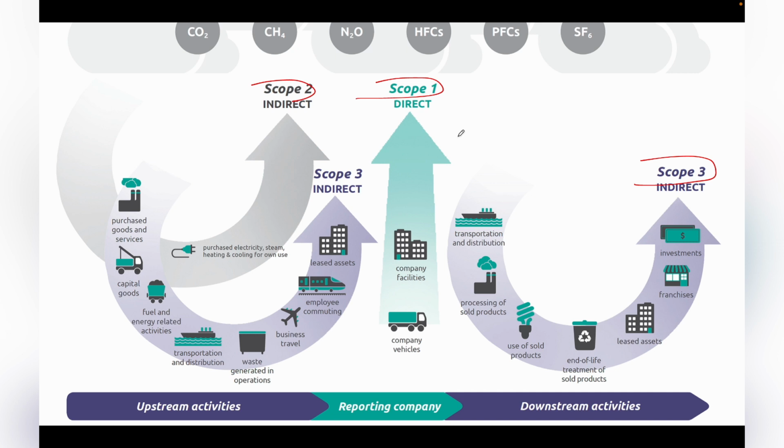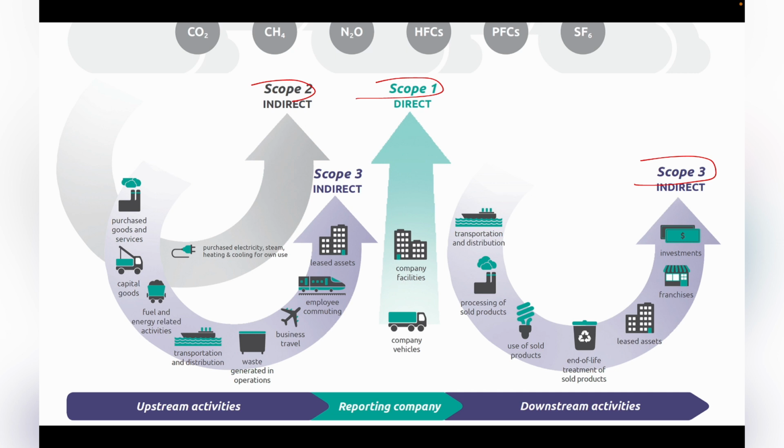Scope 1 emissions are the direct emissions. For the steel industry, when they consume any fuel directly in their premises and emissions are generated through it, then it is called Scope 1 emissions. Companies also use their company-owned, in-house vehicles. Suppose the steel industry transports iron ore, and the vehicles are owned by the steel company, then the emissions generated by those vehicles are counted as Scope 1 emissions.